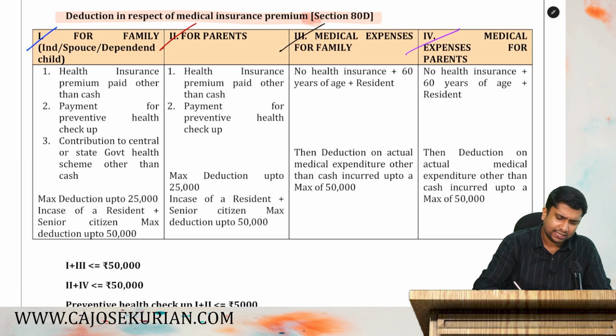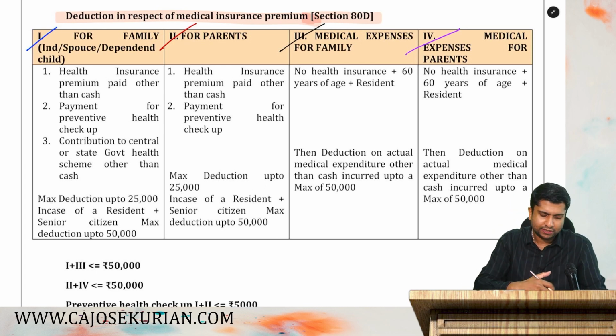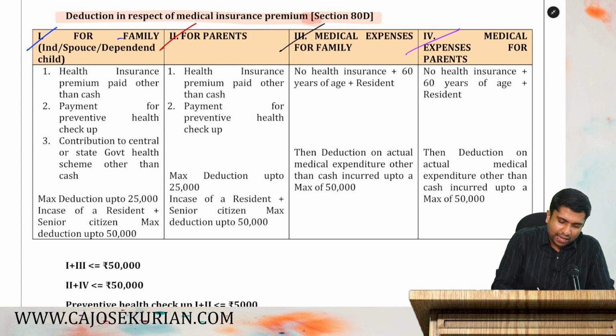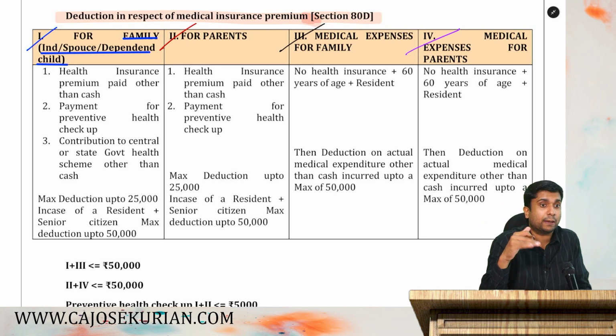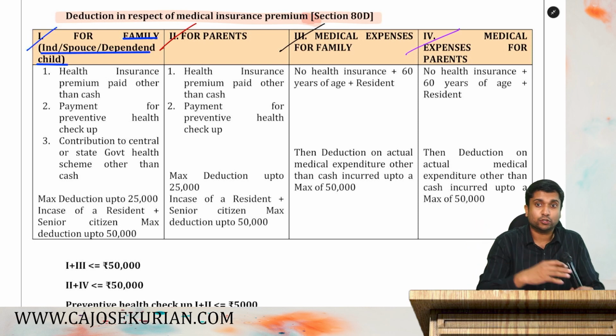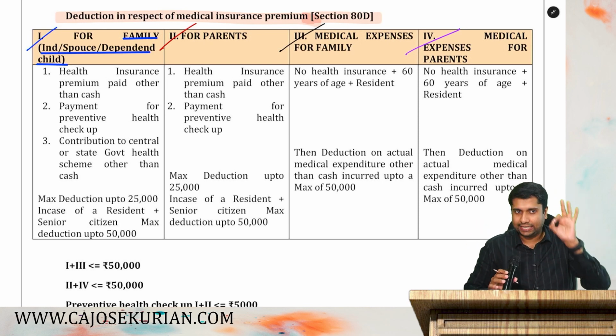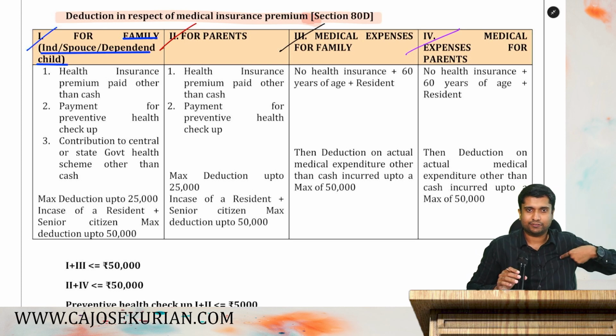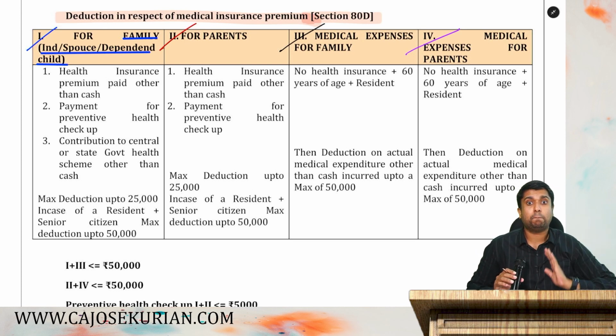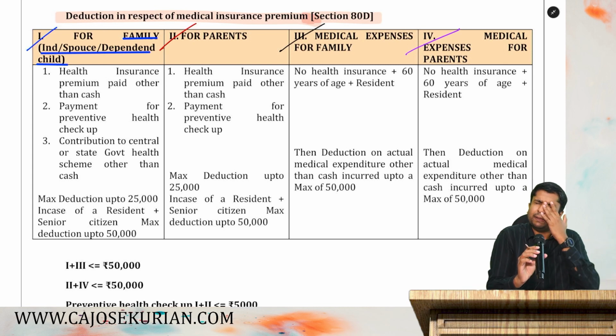Let's understand each and every category in detail. Family, first of all, means individual, spouse, and dependent child, or we can say dependent children. There is no limit for the number of children that you can have. So for the purpose of 80D, family means myself, my wife, and my dependent children. What is this dependent children?